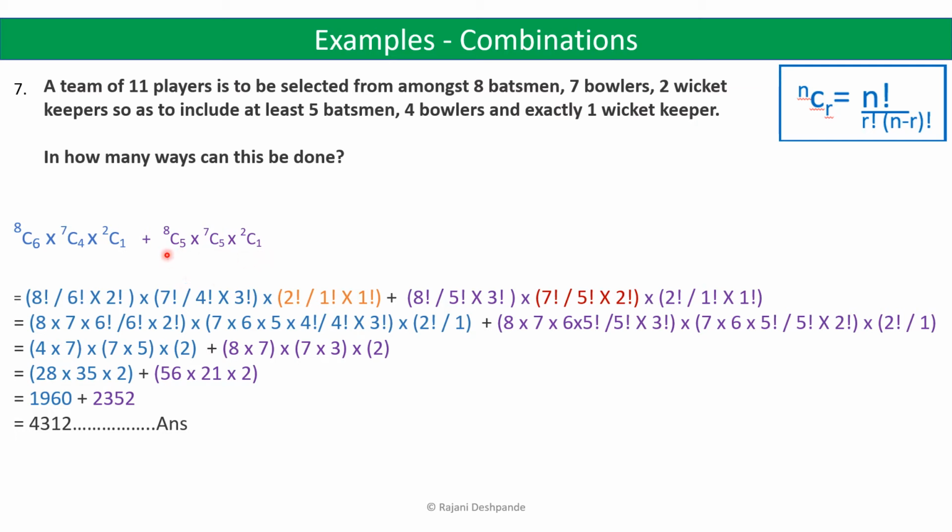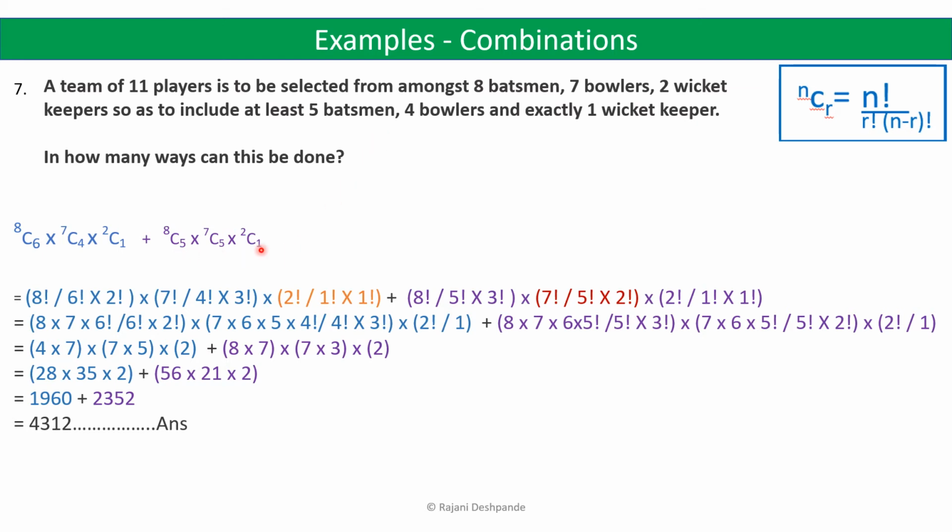So this can be done in 8C5 because there are 8 batsmen. I can select 5 batsmen from 8 batsmen. So that can be achieved by 8C5 into 7C5 for the bowlers. Because a team of 11 players is required, if I take 5 batsmen, then I need 5 bowlers, so that 5 plus 5 plus 1 will be 11. So this can be done in this way.